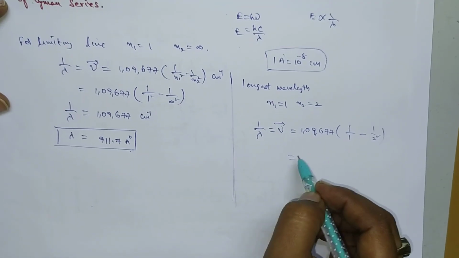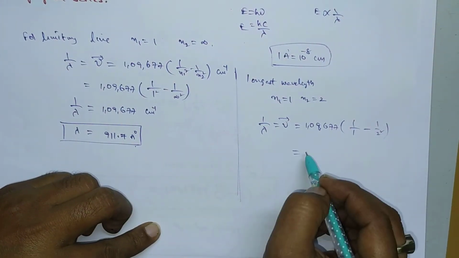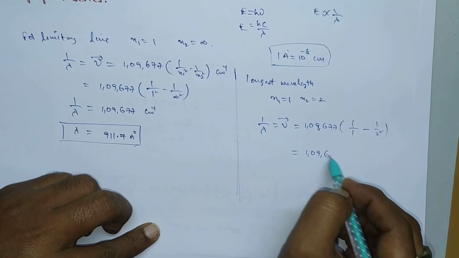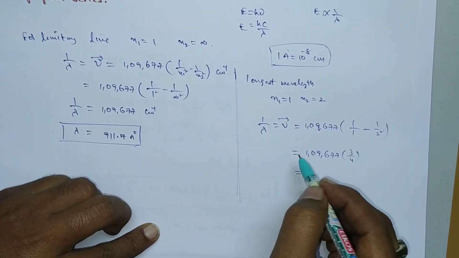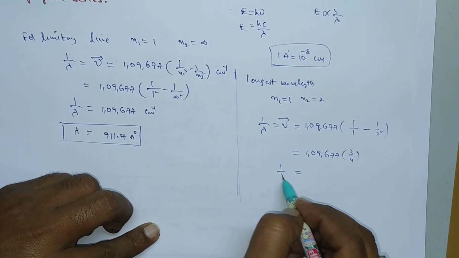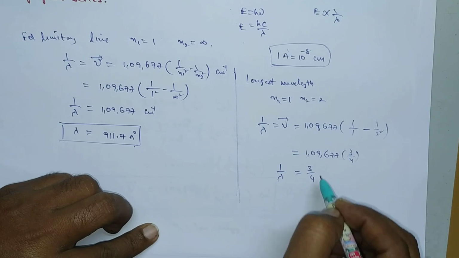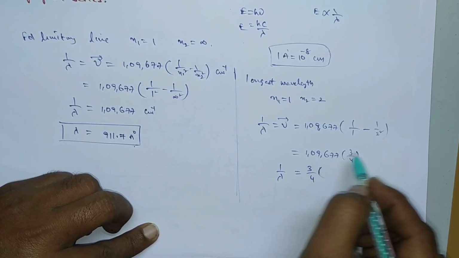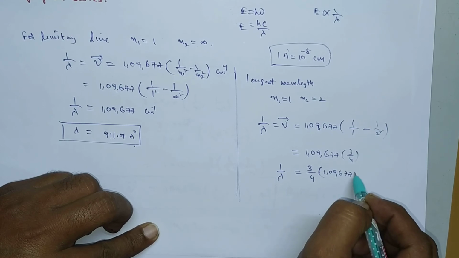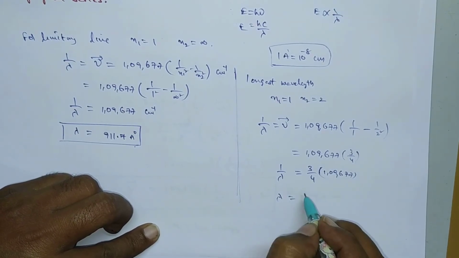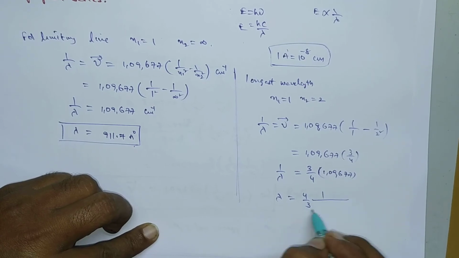Upon simplification, we get 3 by 4. So 1 by lambda is equal to 3 by 4 into 109,677. So lambda equal to 4 by 3 into 1 by this much.